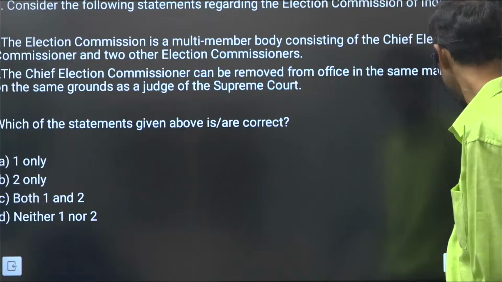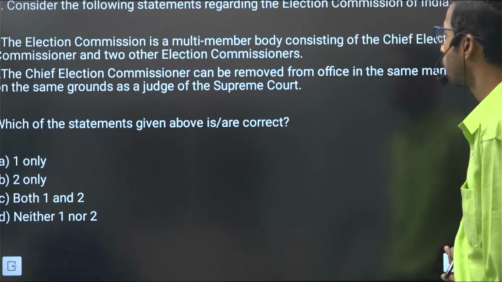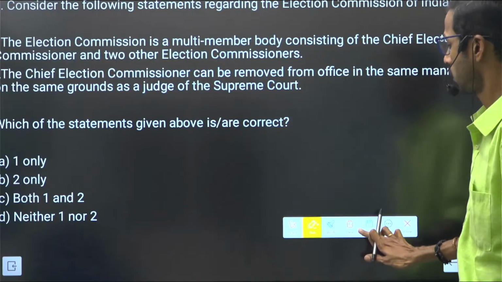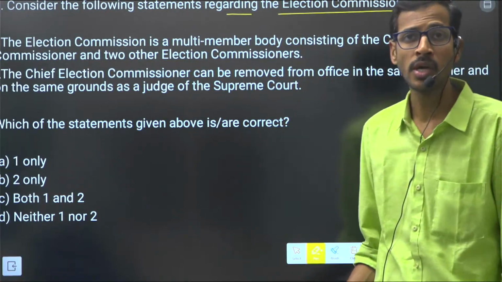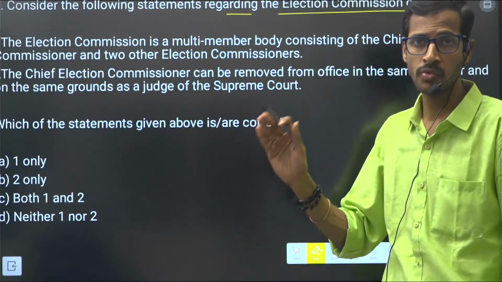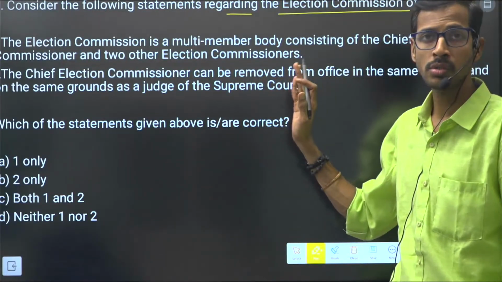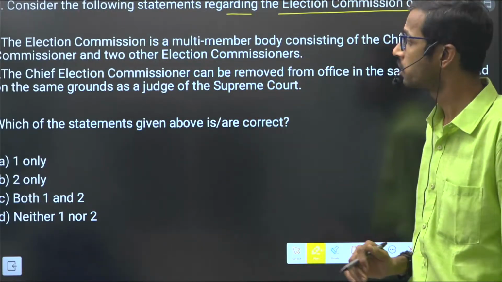So next, an important question related to polity from the 4th mock test. Statements regarding the Election Commission of India. I'm not wasting your time by reading all the statements here. We have already written the questions, so just pause the video and see the statements.